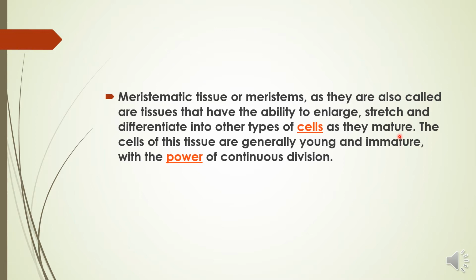When the plant gets mature, you cannot say the activity stops, but when a plant gets injury, then they start working. Still, when the plant gets mature, their activity remains slow as compared to a young plant. The cells of these tissues are generally young and immature with the power of continuous division.